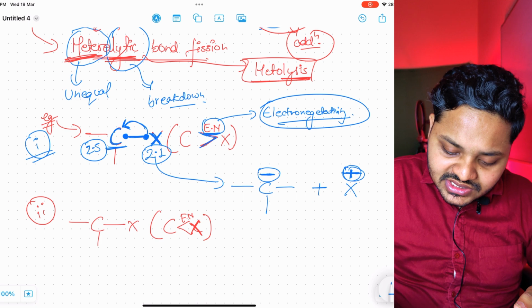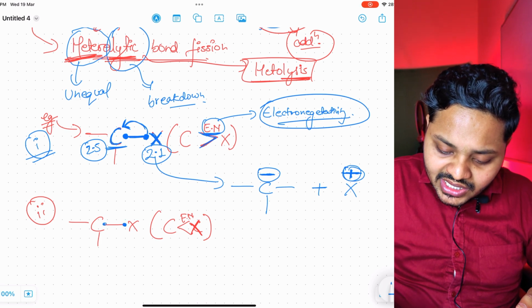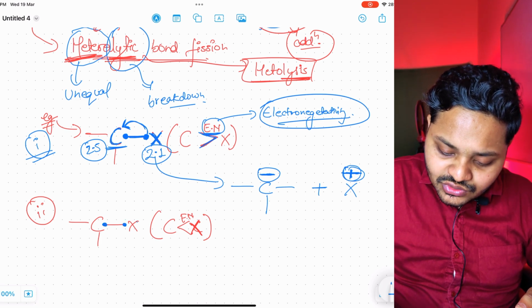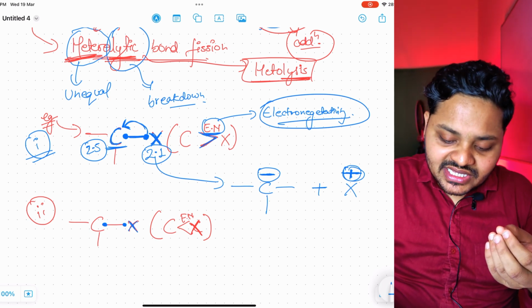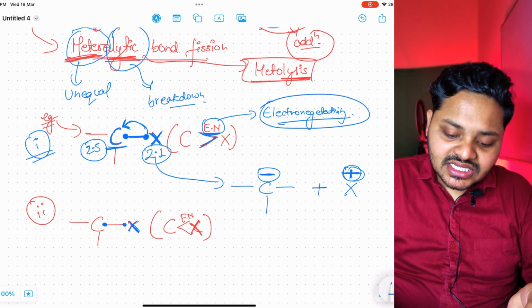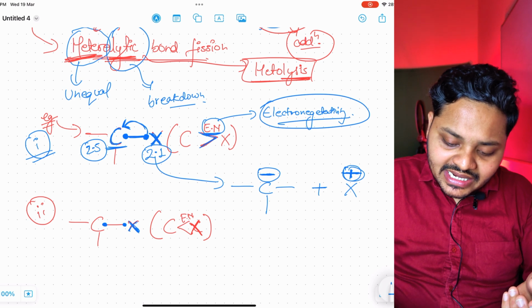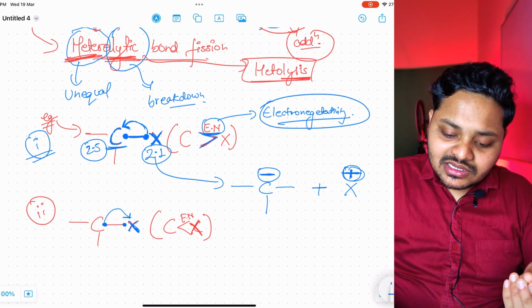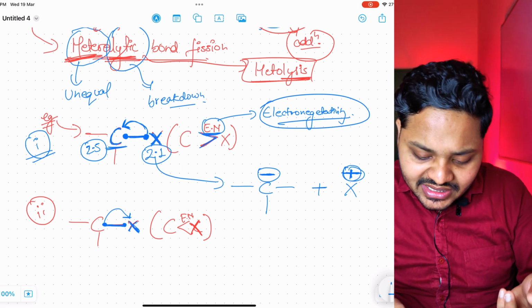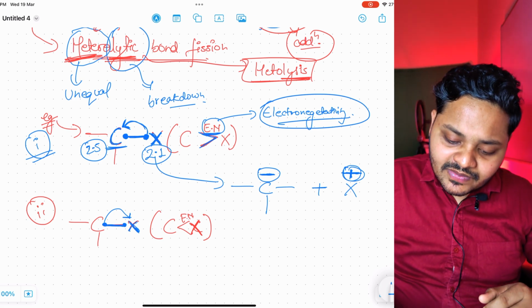Here, this is the electron of carbon, and this X element has its own electron. Since it has more electronegativity than the carbon atom, it will take the electrons of carbon, so the transfer of the bond electrons occurs.